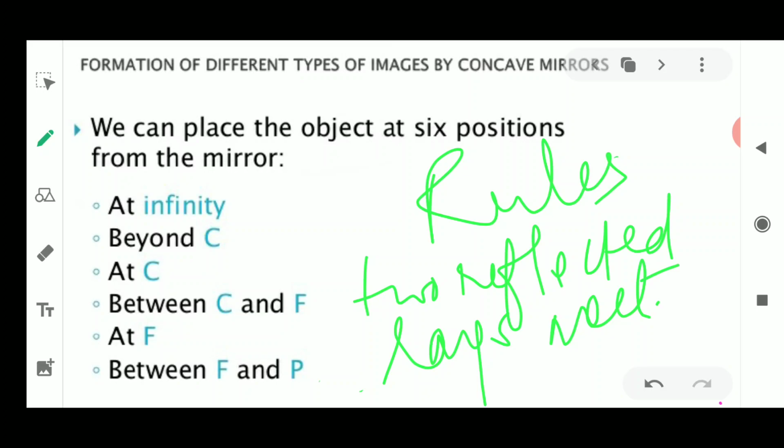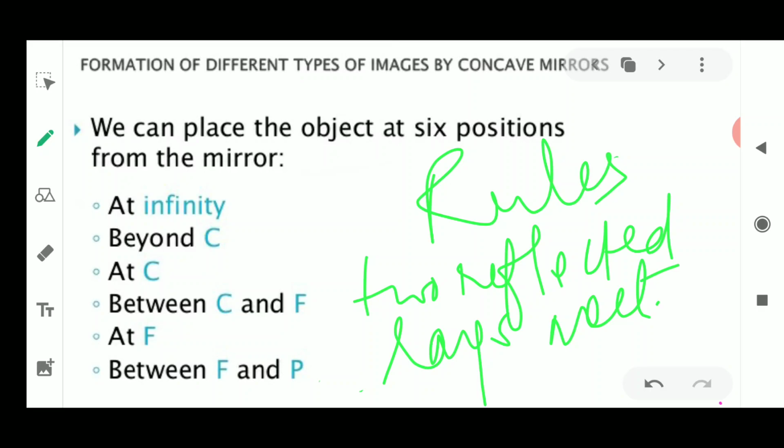So in the case of a concave mirror, the two reflected rays will meet at some place, and in the case of a convex mirror, they always appear to intersect at a certain point. Now we have to find the position of an image formed by the concave mirror. We are going to use only those rays of light which start from the object.